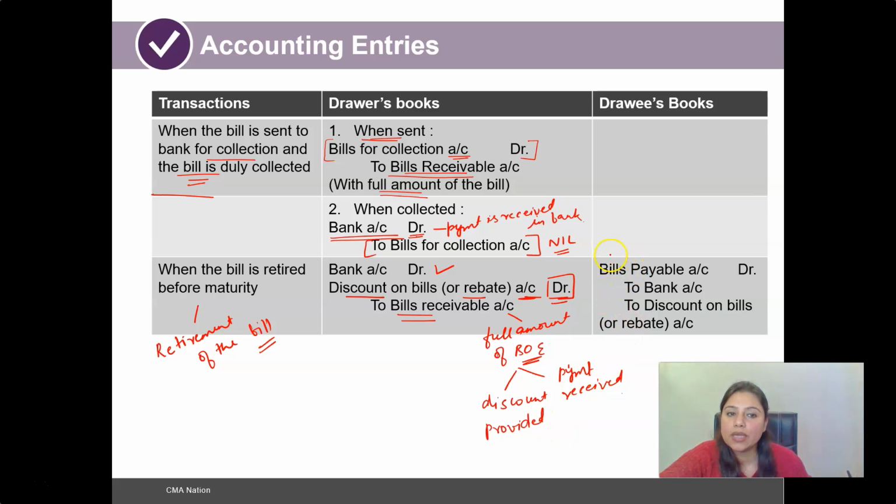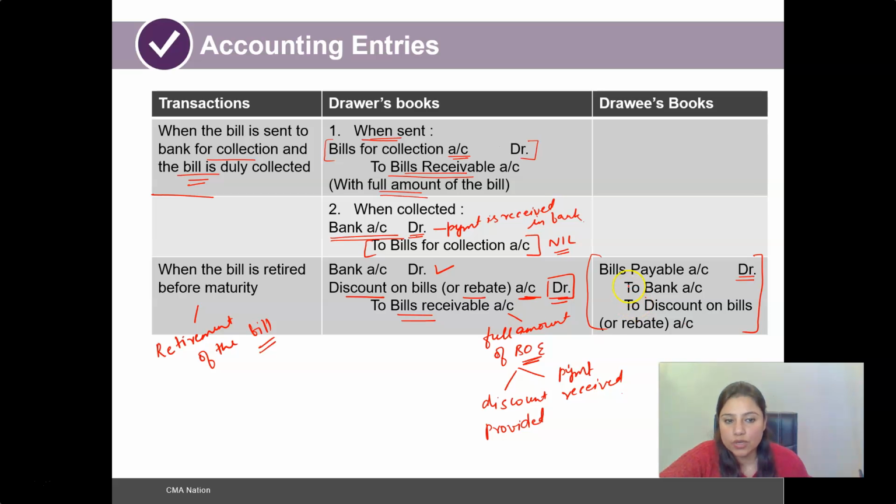And what would be the entry? This entry will definitely be there in the drawee's book as the drawee is making payment before the due date of maturity, however settling the bill of exchange. So we will be debiting the bills payable account, and then again the same accounts would be credited.